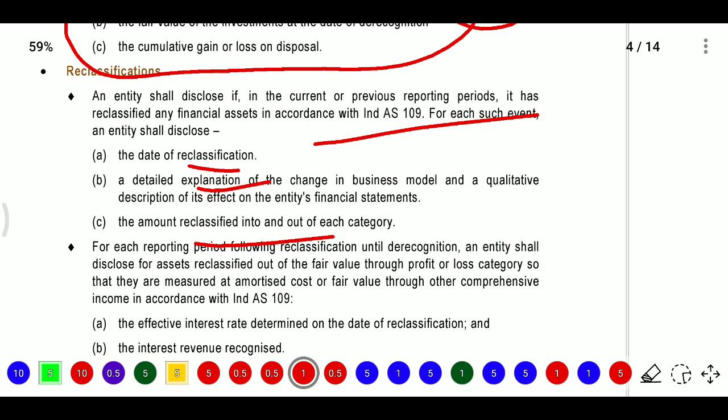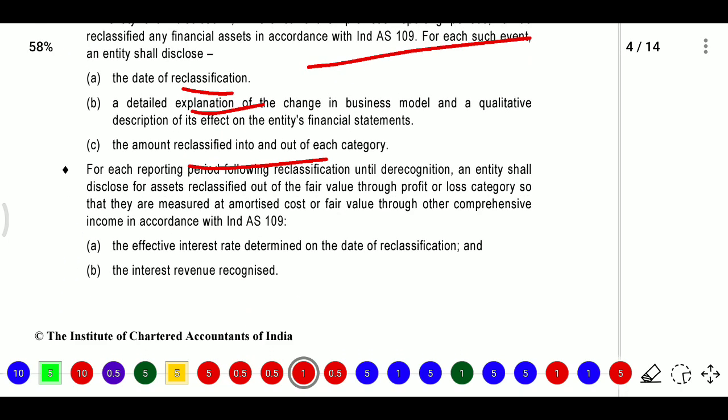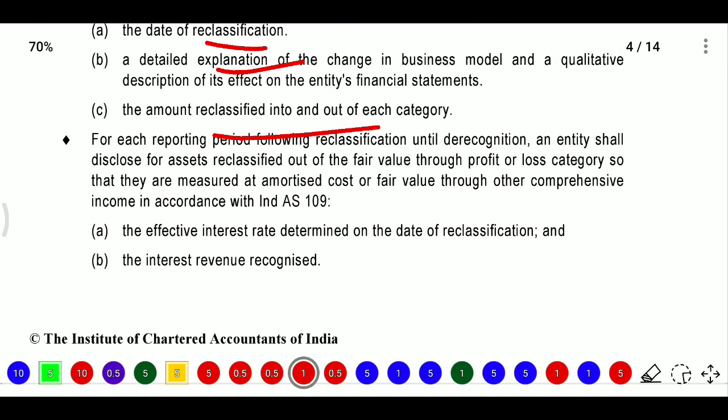So for the reclassification we need to disclose the date of reclassification, the explanation they are providing for the change in business model and the description, and the amount reclassified into or out of each category. For each reporting period following reclassification until de-recognition, an entity shall disclose, for assets reclassified out of the fair value through P&L category so that they are measured at amortized cost or FVTOCI,